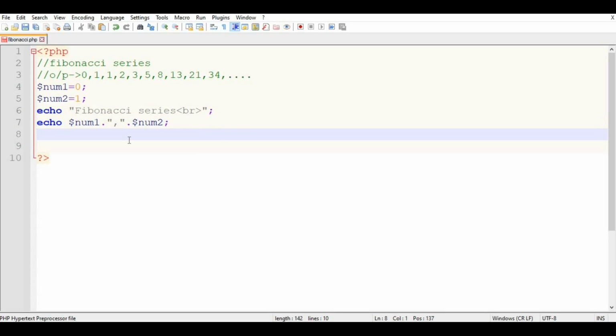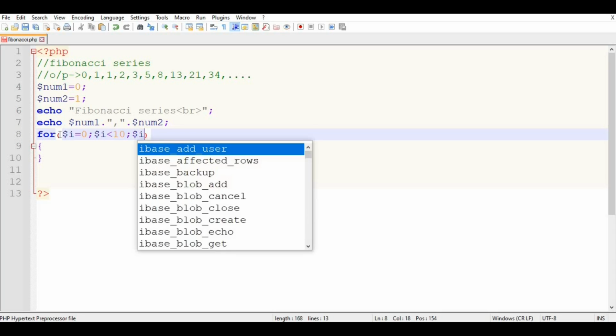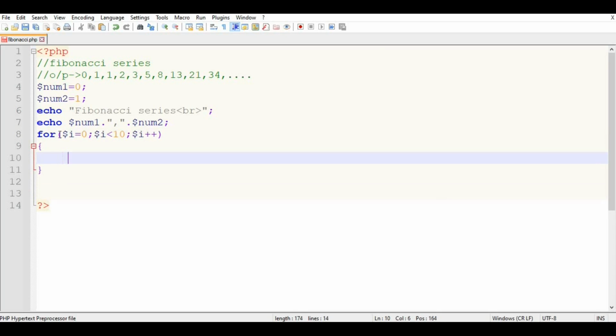Now here we have just started with 0 and 1, but we want to print the Fibonacci series. Now take a loop, a for loop. The syntax is the same as we use in C and C++: the initialization, the condition, and then the increment. In the Fibonacci series, the third number, that is, the upcoming number, is nothing but the addition of the two preceding numbers.